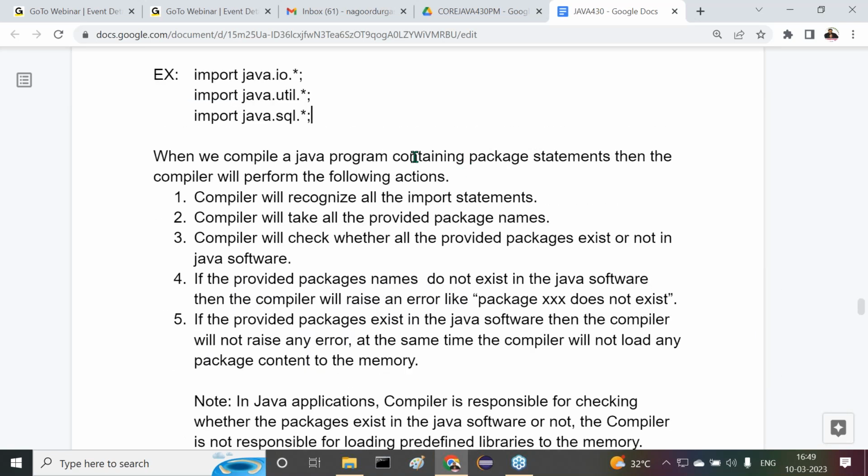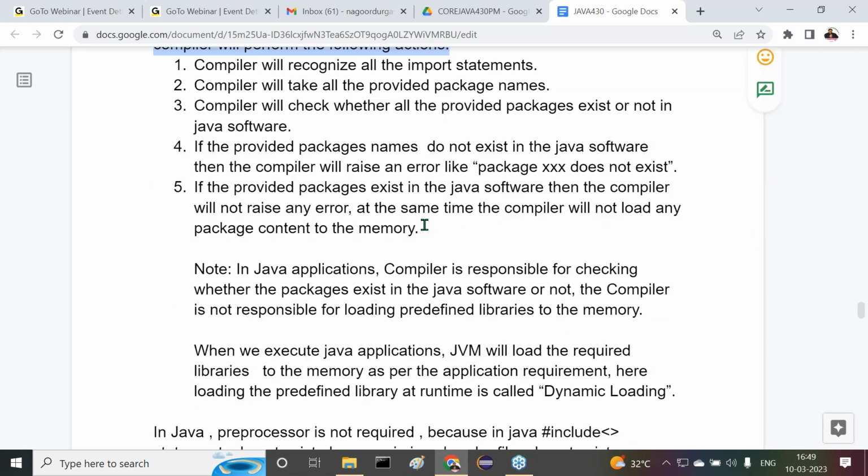When we compile a Java program containing import statements, the compiler will perform the following actions. What are the various actions performed by the compiler? The compiler will recognize all the import statements. It will take all the provided package names. It will check whether all the provided packages exist in the Java software or not. If the provided package names do not exist, the compiler will raise an error like package XXX does not exist. If the provided packages exist, the compiler will not raise any error.